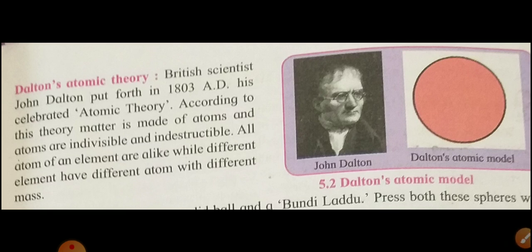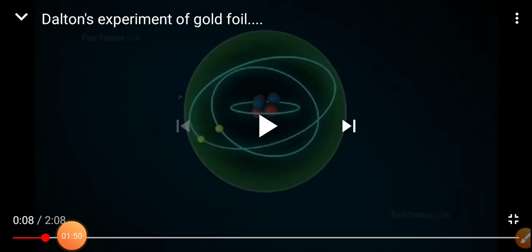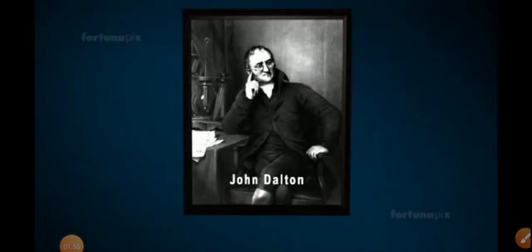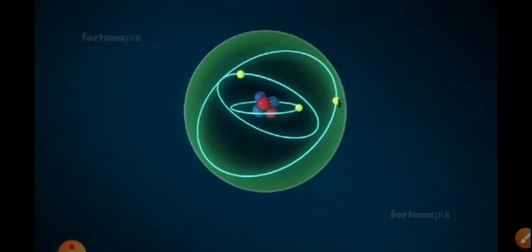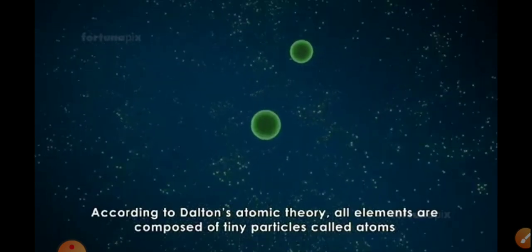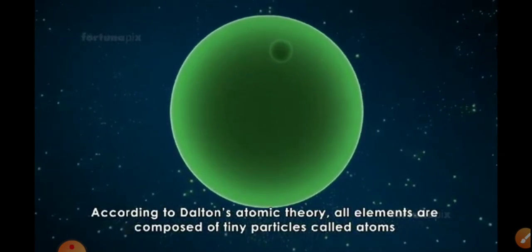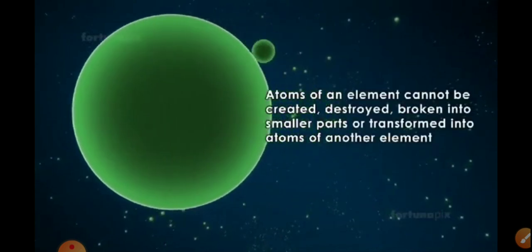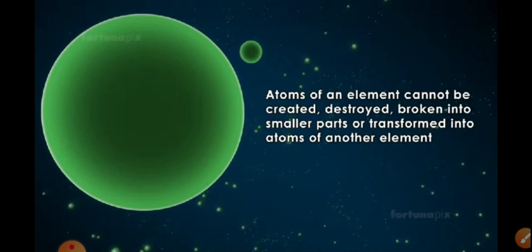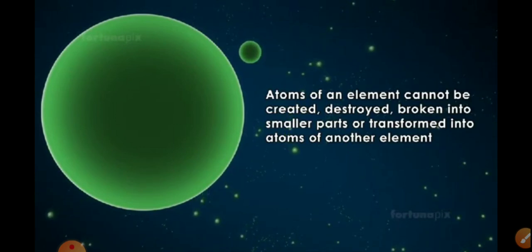What did Dalton actually explain? I will show you one video and you will understand Dalton's postulates, theory, and assumptions. Atomic theory was proposed by John Dalton, an English chemist, meteorologist, and physicist, in the 1800s. According to Dalton's atomic theory, all elements are composed of tiny particles called atoms. Atoms of an element cannot be created, destroyed, broken into smaller parts, or transformed into atoms of another element.